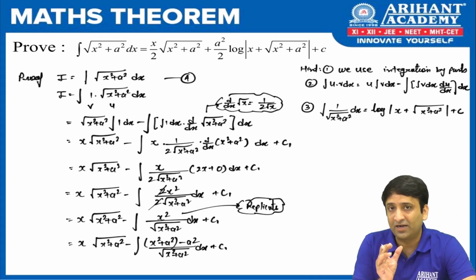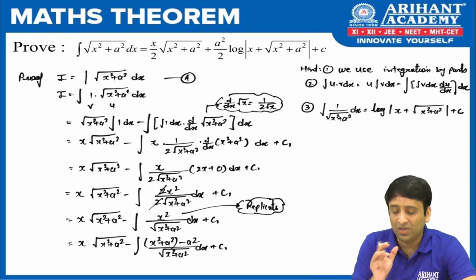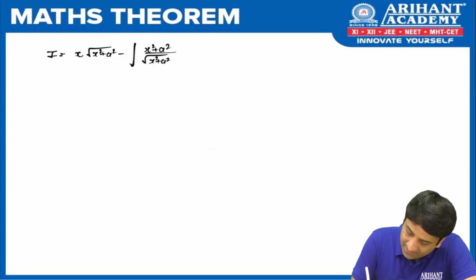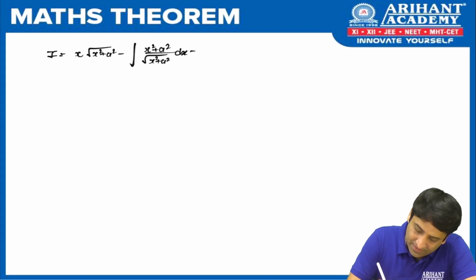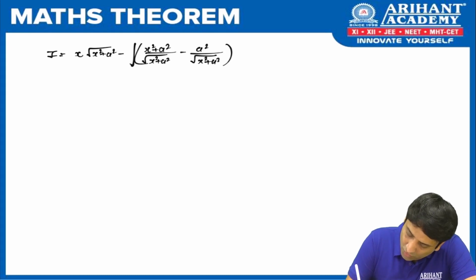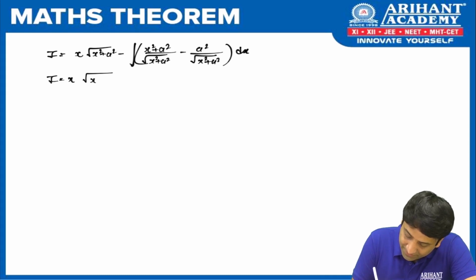In the first part, we will be getting x square plus a square upon root of x square plus a square, so x square plus a square upon root of x square plus a square. In the next step we will be separating that, minus a square upon root of x square plus a square, the whole dx. Done? Now let us separate integration also.